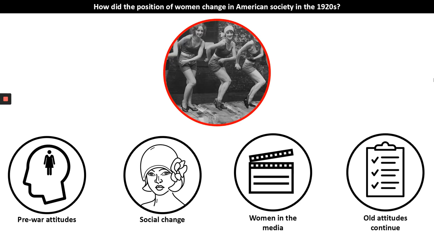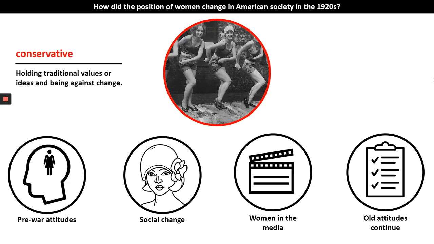Now, there's one piece of key terminology that I'm going to refer to that you may not have come across before, or you will have heard, but maybe don't understand the meaning fully. And that word is conservative. If you're in the UK, you probably would have heard of the Conservative or Tory party in politics. And the name of that party really comes from this word conservative, which is to hold traditional values or ideas and to be against change. So when I'm talking about conservative values or conservative ideas, I mean ideas from people who want to hold on to their old traditional values and really stop change from taking place. More on that later.